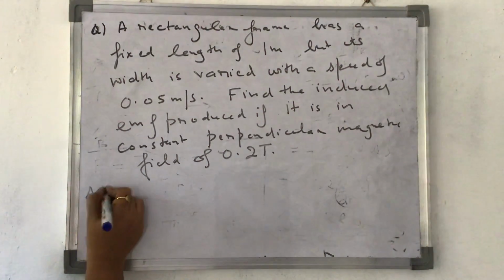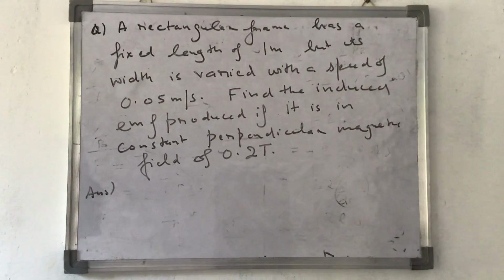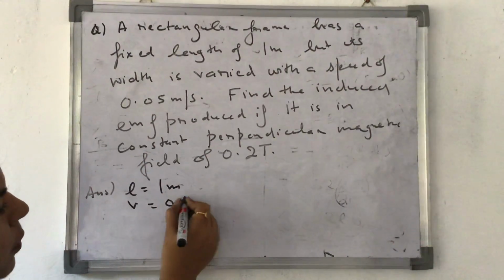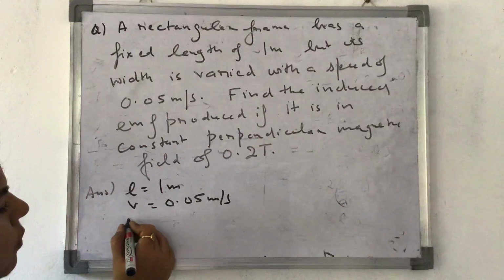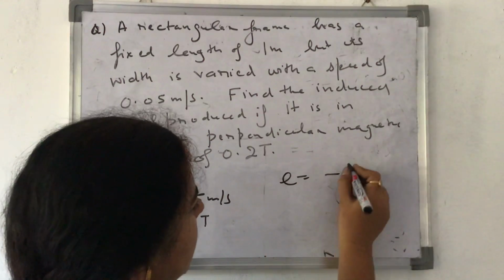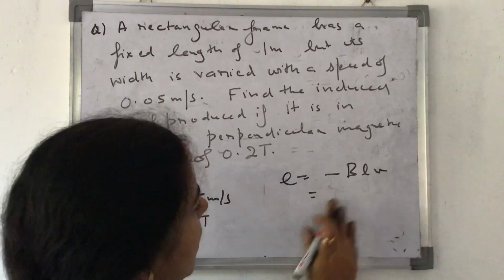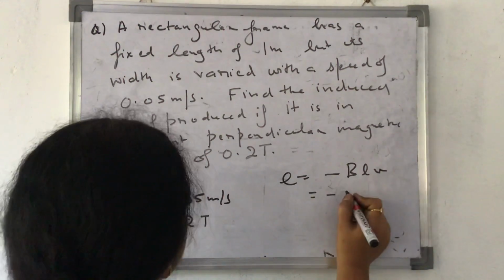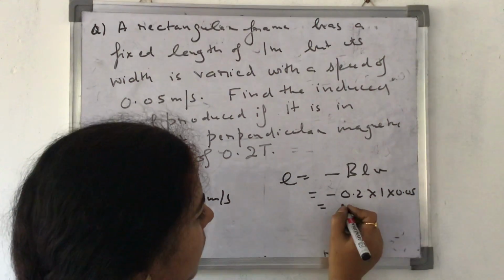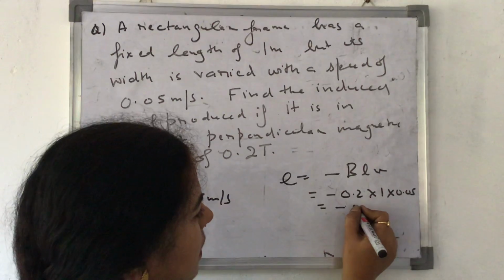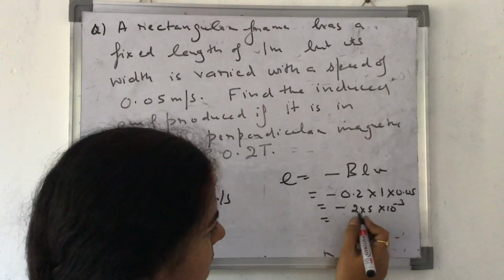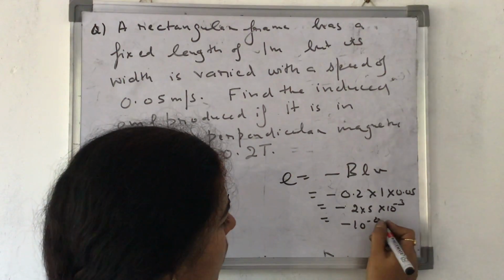Answer is very simple. In answer, first of all, we'll write down what is the length value of L. L here is equal to 1 meter. Then V is equal to 0.05 meter per second. Then what is B? B is equal to 0.2 Tesla. So the formula E is equal to minus BLV. We'll simply substitute. Minus B is 0.2. L is 1 meter. This is 0.05. So it becomes what? Minus 2 into 5 into 10 raised to minus 3. So it becomes minus 10 raised to minus 2 volts.